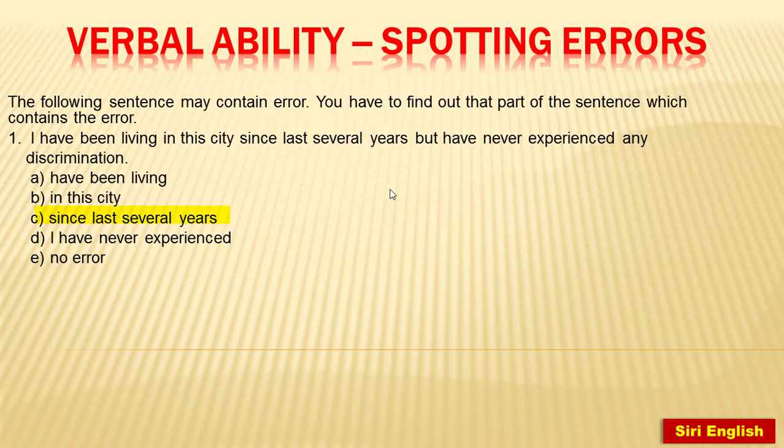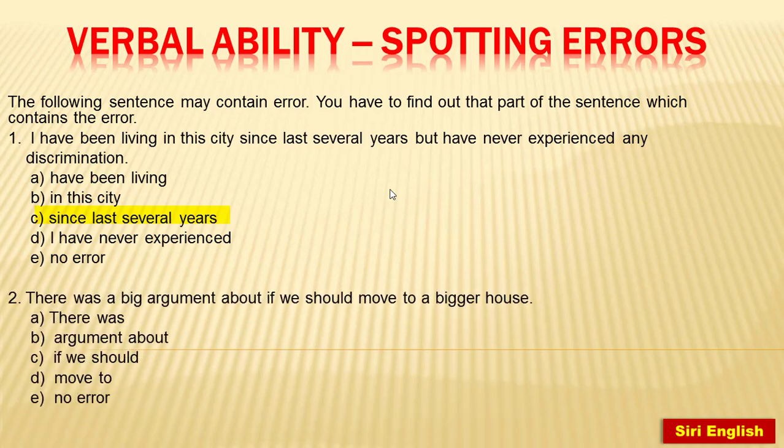Now let's move forward. There was a big argument about if we should move to a bigger house. Now there was, okay, seems pretty good. Argument about, okay, seems right. If we should, we find error. Move to, okay. So we find error in C part, C option.